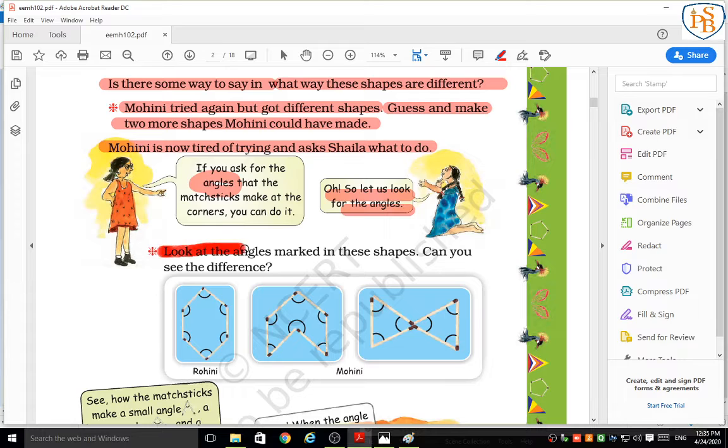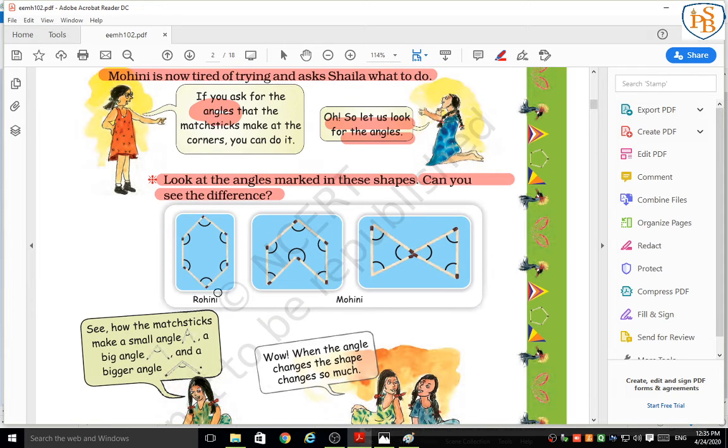Below that, look at the angles marked in this shape. Can you see the difference? We have some shapes; this shape was made by Rohini and this one by Mohini. So we can see here the different types of angles, right?